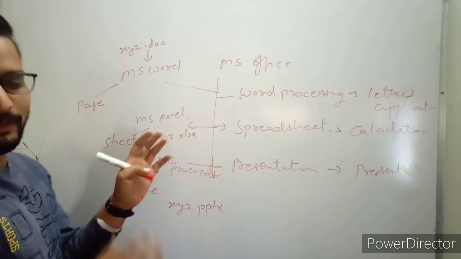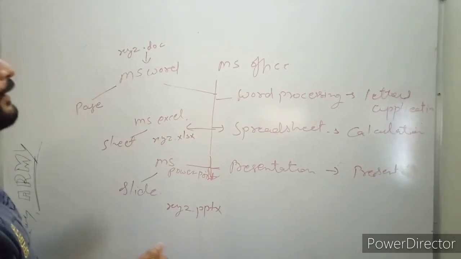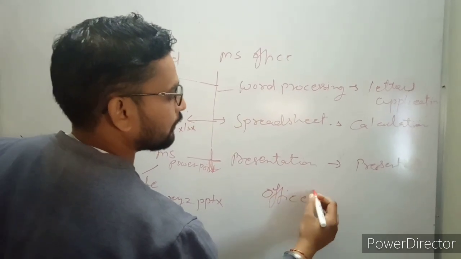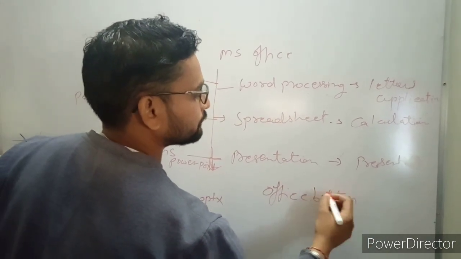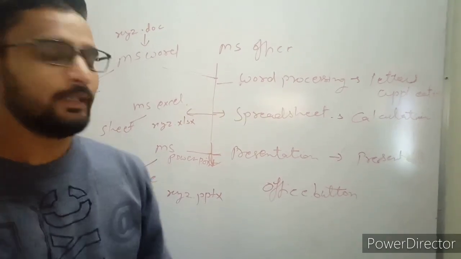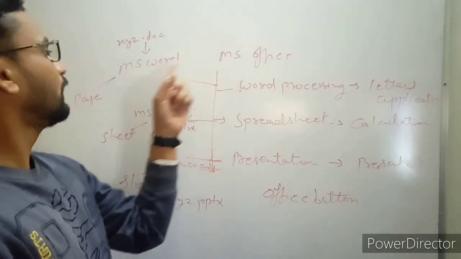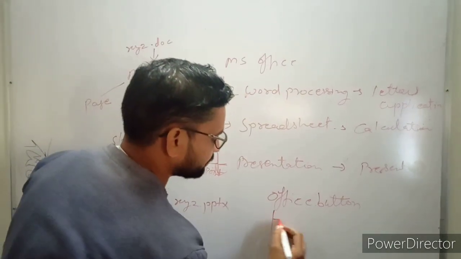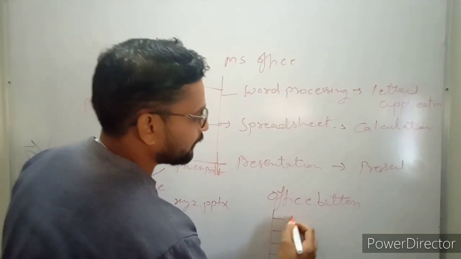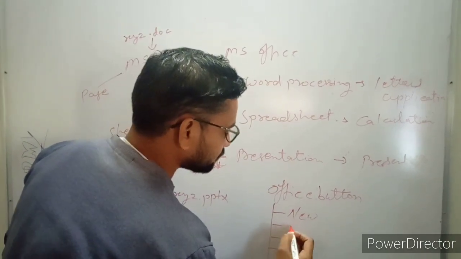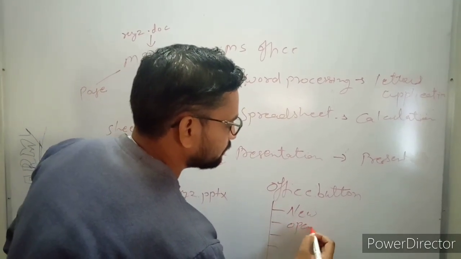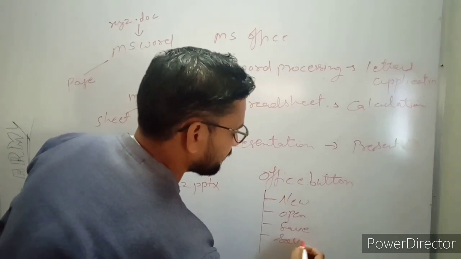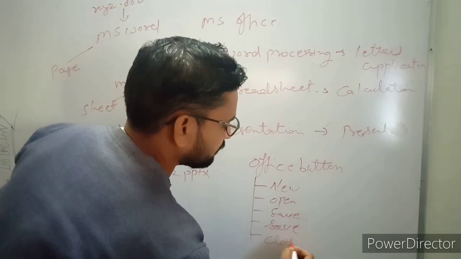So what is the common point in this MS Office? We have the Office button. The Office button is the common thing in MS Word, Excel and PowerPoint. So what are the things in this? We have the new button, we have the open button, save, save as, and close button, right?